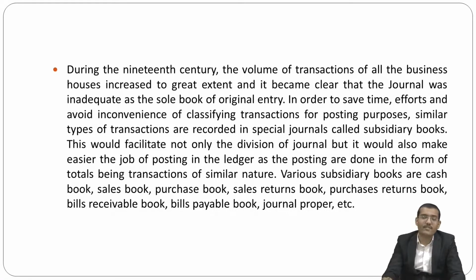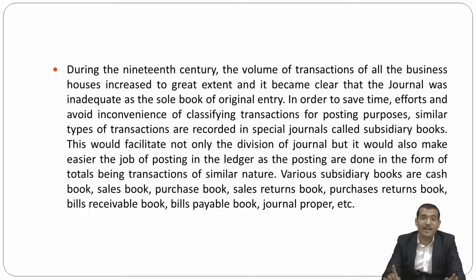In order to save time and effort and avoid the inconvenience of classifying transactions for posting purposes, similar types of transactions are recorded in special journals, which we call subsidiary books. This facilitates not only the division of the journal but also makes the job of posting in the ledger easier, as postings are done in the form of totals of transactions of a similar nature.